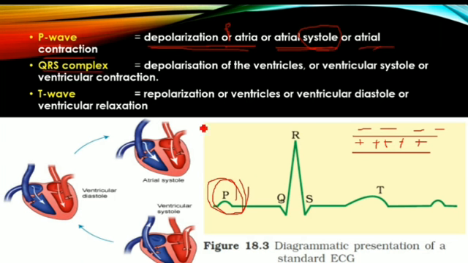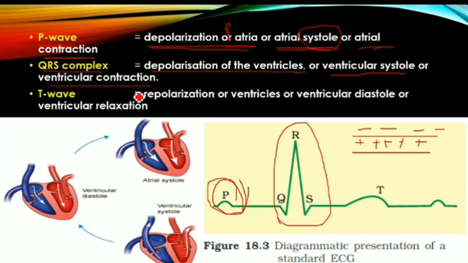Then the QRS complex. The QRS complex indicates the depolarization of the ventricles. Already I told you what depolarization is. The negative charge which is present in the cardiac cell becomes a positive charge, which leads to contraction. Here, ventricular depolarization leads to ventricular systole or ventricular contraction. Already you know about blood flow. When ventricles contract, the blood present in the ventricles enters the pulmonary artery and aorta.